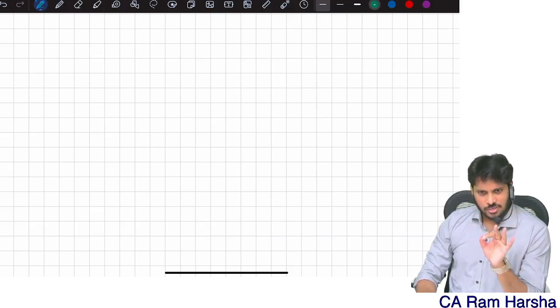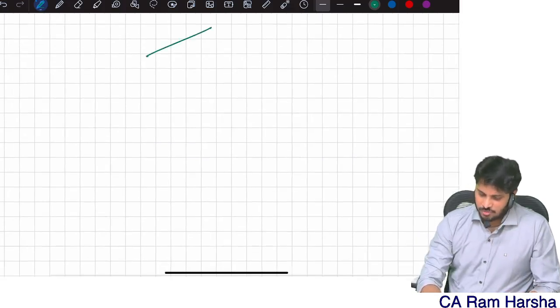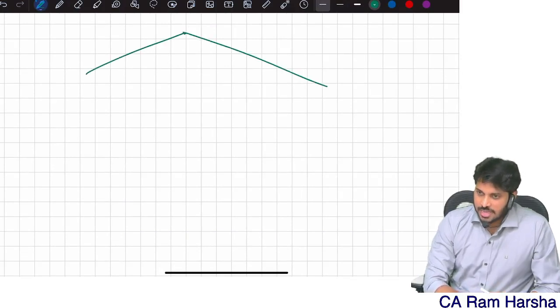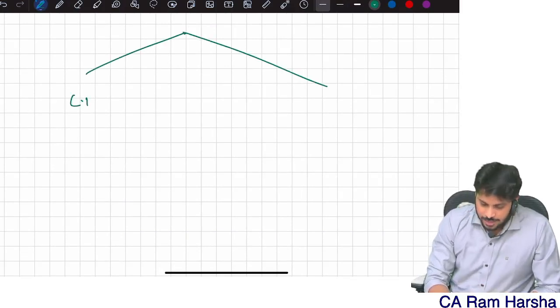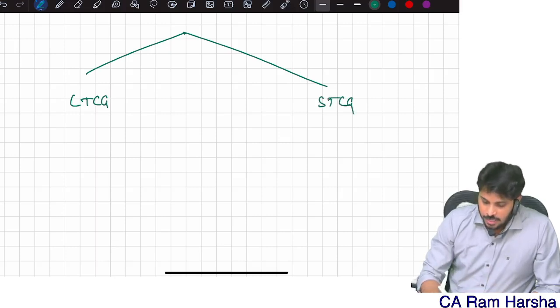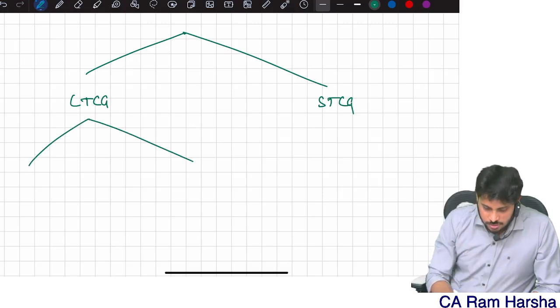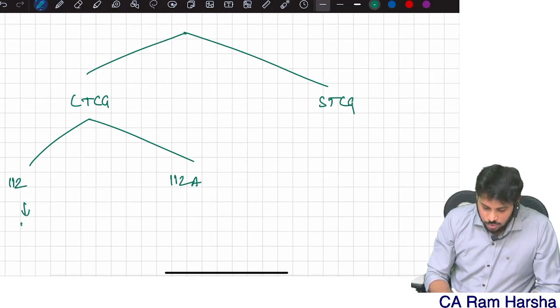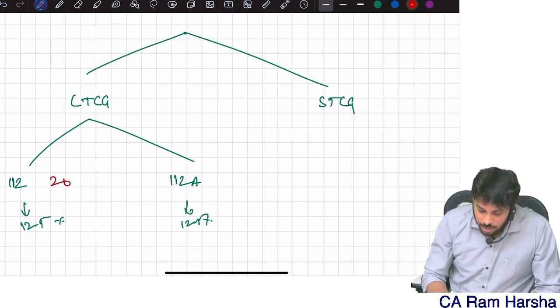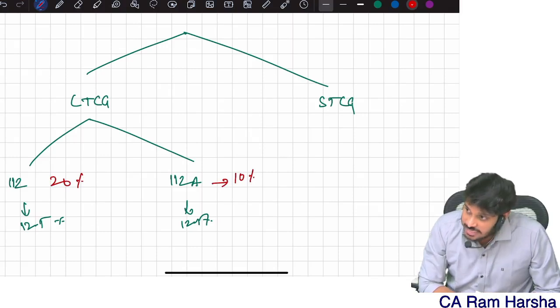Normal rates. Remember again, capital gains, just one breakup I'll give you for your better understanding. Sir, capital gains are taxable at what rate generally? First of all, capital gains are two types: long-term capital gain and short-term capital gain. Again, long-term capital gains are only two types: 112 capital gain and 112A capital gain. 112 capital gain tax rate is 12.5. 112A also tax rate is 12.5. 112 capital gain before amendment was 20%. 112A capital gain before amendment was 10.